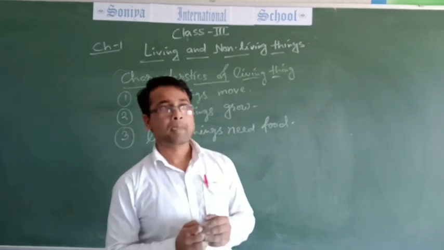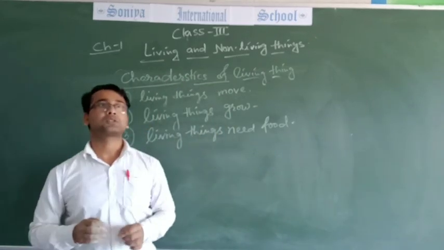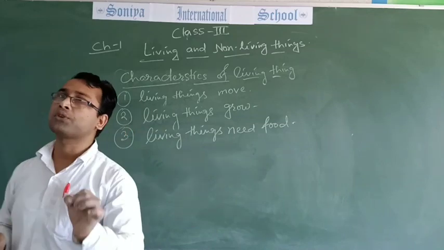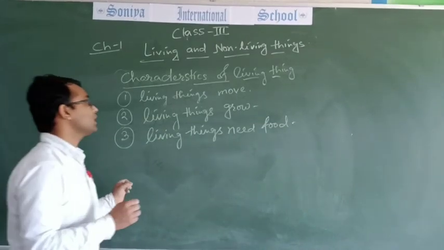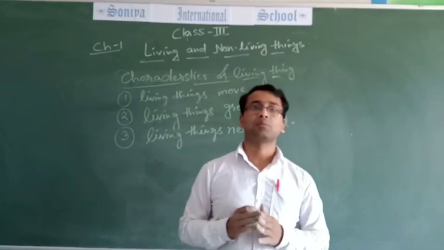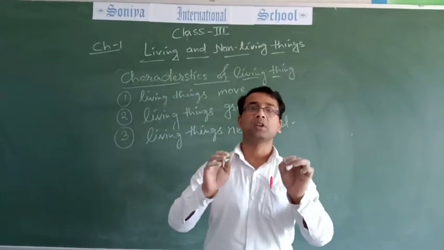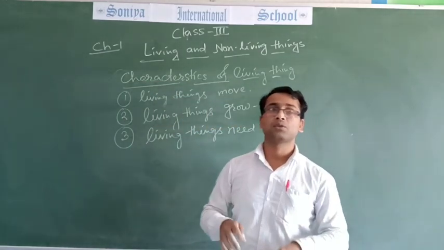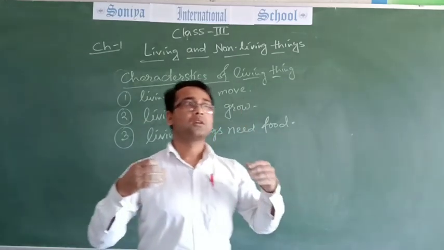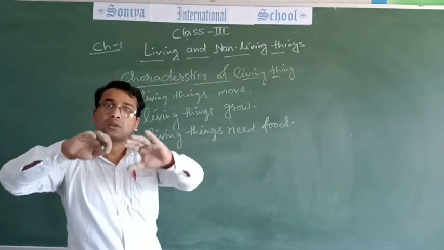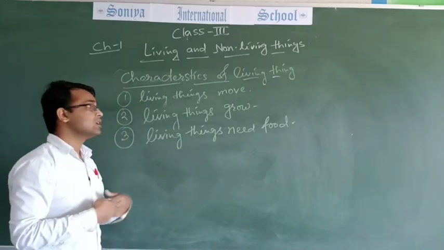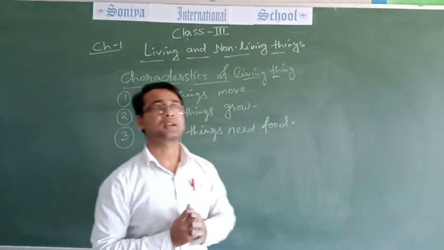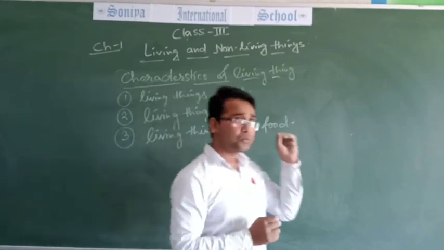Plants make their own food in the presence of sunlight and chlorophyll by the process of photosynthesis. And this food we get or take directly or indirectly. So living things must need food.